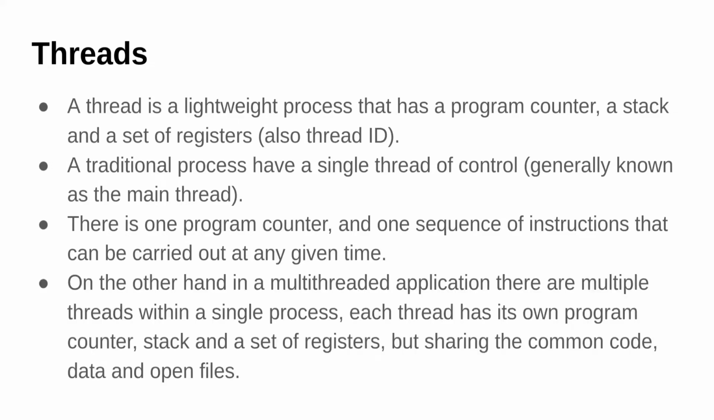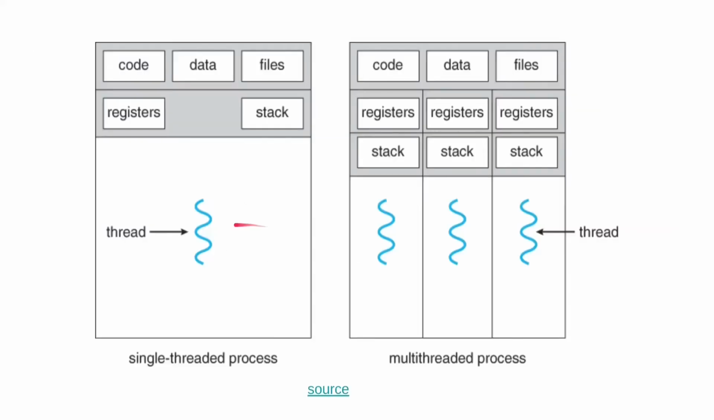On the other hand, in a multi-threaded application, there are multiple threads and all those threads are inside a single process. Each thread has its own program counter, stack, and set of registers, but they share a common code and the data part, and also the files that are opened by that process are also shared between all the threads. So this is how a single threaded process and multi-threaded process look like.